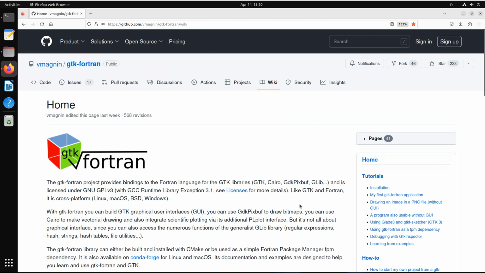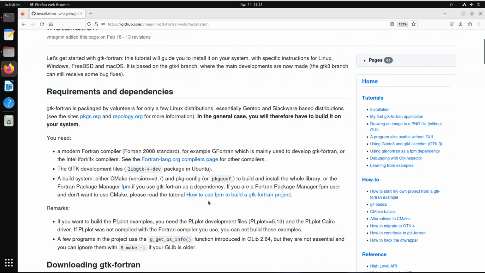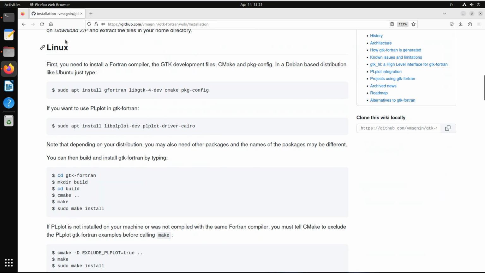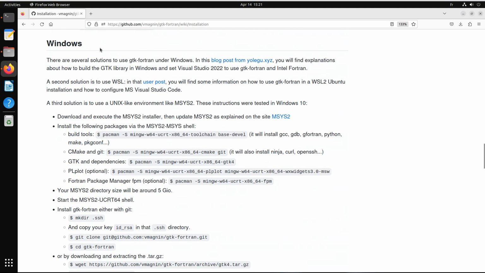Here, this is the home page of the wiki, and here in the tutorial section you will find the installation tutorial with requirements and dependencies of gtk-fortran. You will find the instructions for Linux. We will use these instructions, and here are instructions for Windows.